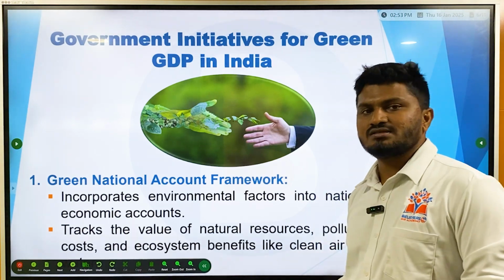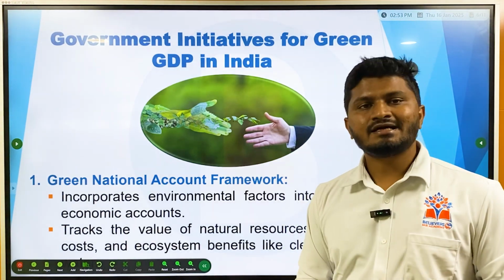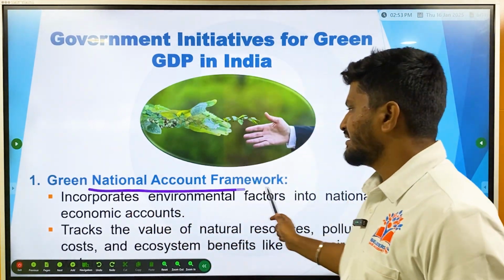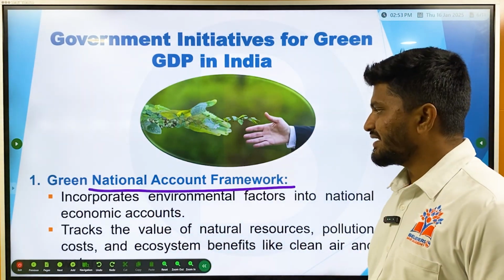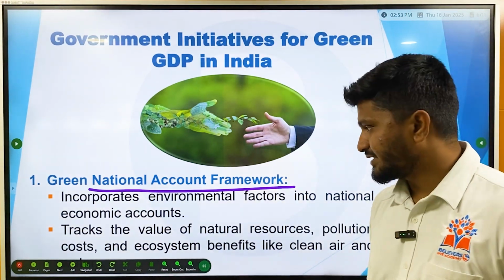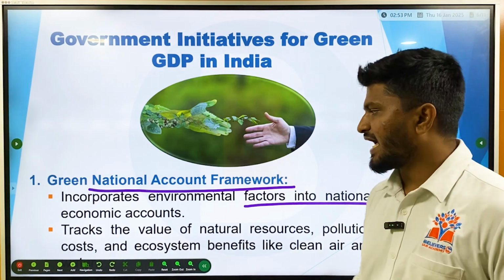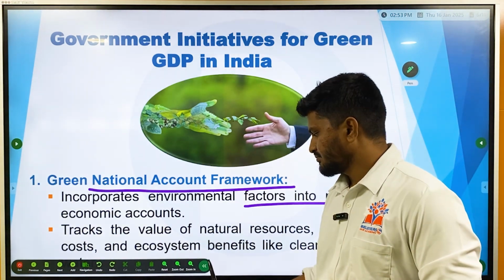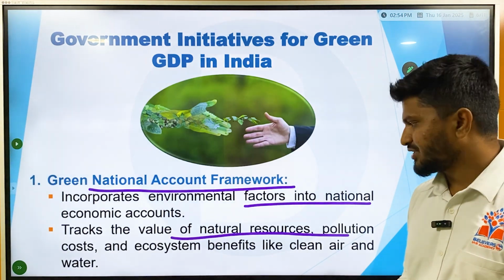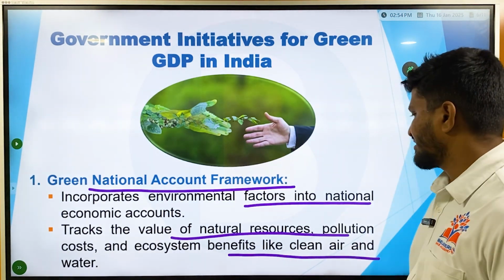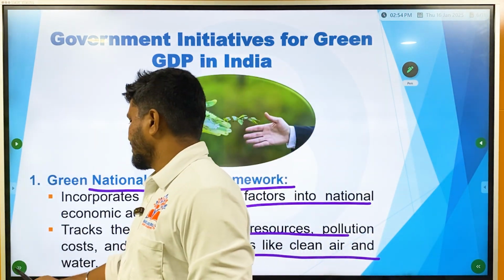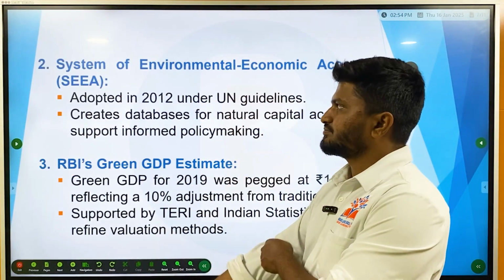So, if that is about Chhattisgarh, what have been the different initiatives taken by the government of India? First one is the Green National Account Framework. This framework incorporates environmental factors into national economic accounts. This tracks the value of natural resources, pollution costs, and economic benefits like clean air and water. All these things will be included in the national green account framework.